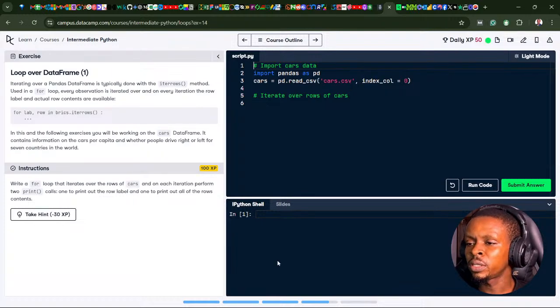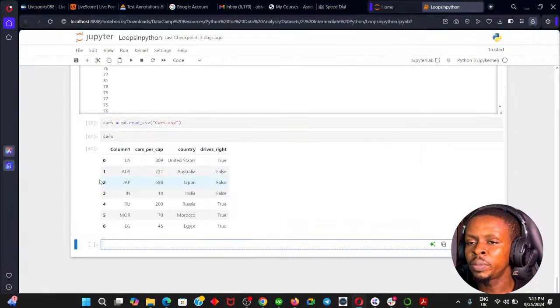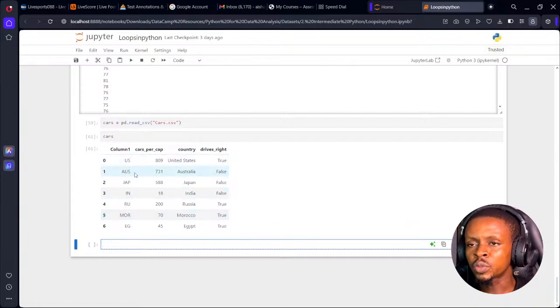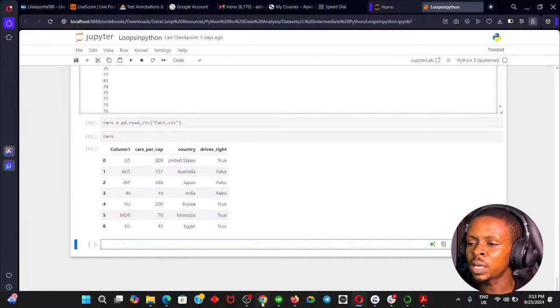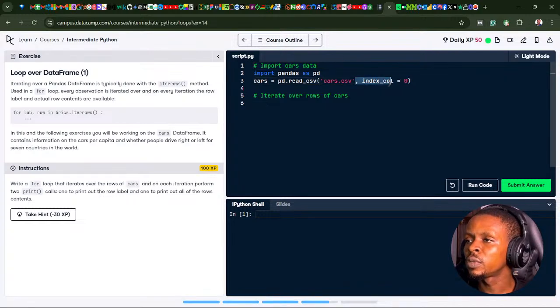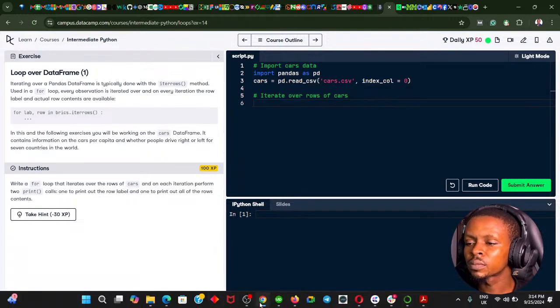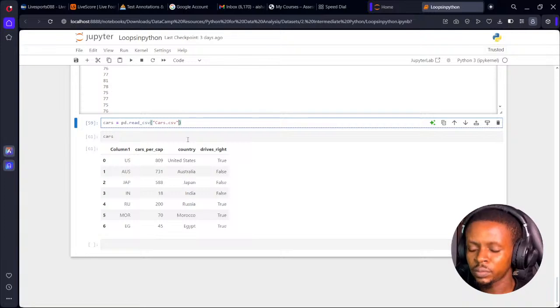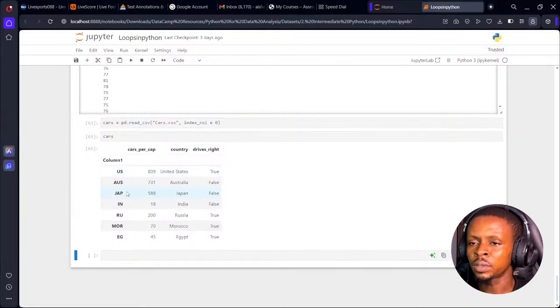Let me do the cars structure like this. I'm going to make sure the row labels, rather than showing 0, 1, 2, 3, show column 1 as the row label. All I have to do is add the keyword index_col to it. This keyword converts the default row labels 0, 1, 2 and makes column 1 the row labels. Can you see now? Column 1 is the row label.